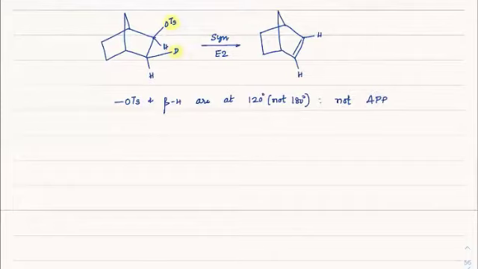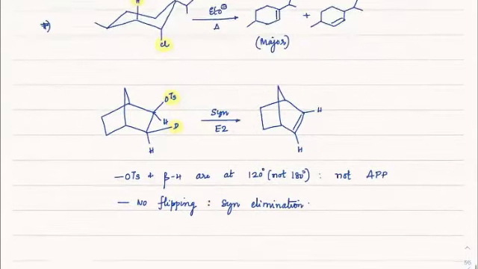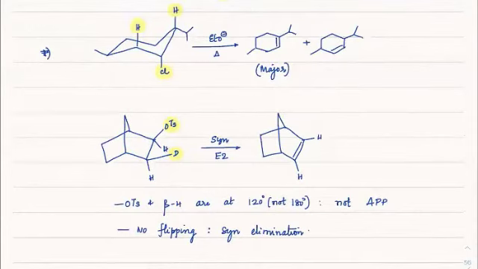Therefore, it cannot go for any flipping either. There is no flipping which can take place. Since it cannot flip, the only way is syn elimination. So in these cases, syn elimination is more evident rather than anti-elimination. I hope you understood in these two cases when you compare.